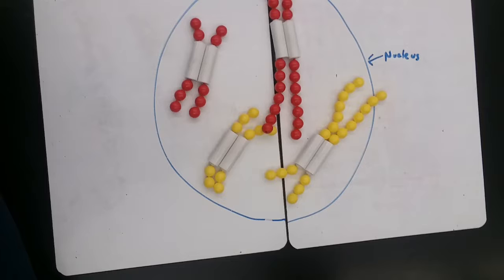One of the sister chromatids is a paternal chromosome, which is the genetics from your father. And the other side is a maternal chromosome, which is the genetics that you get from your mother.